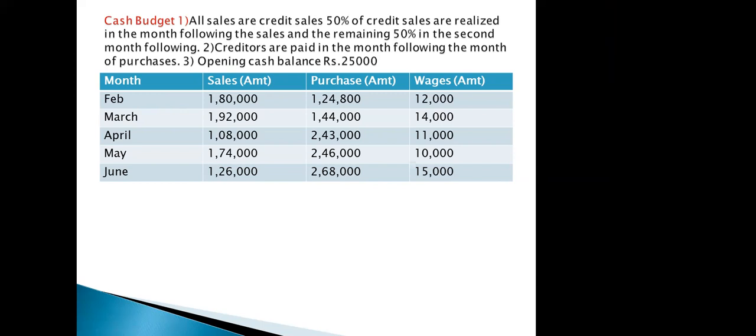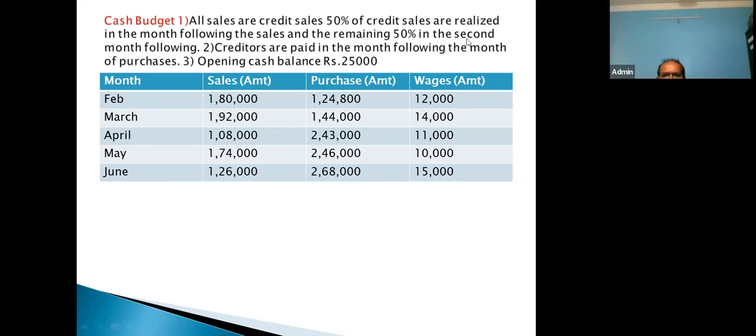Yes, sir. And the remaining 50% in the second month following. Means February remaining is how much? 90,000. That will be collected in April month. So after 2 months, February, March, and in April, we will collect 90,000 rupees.